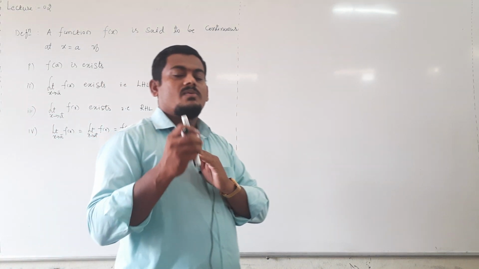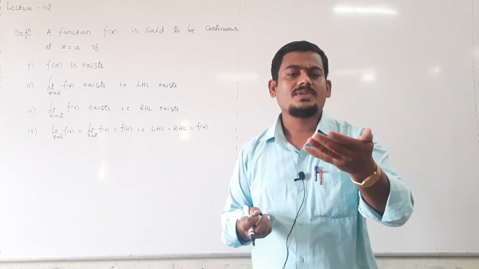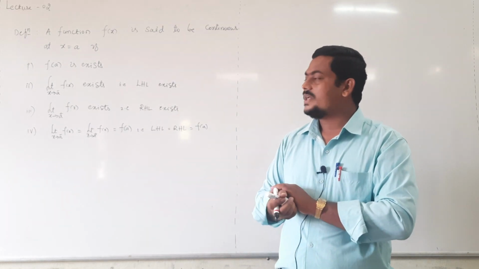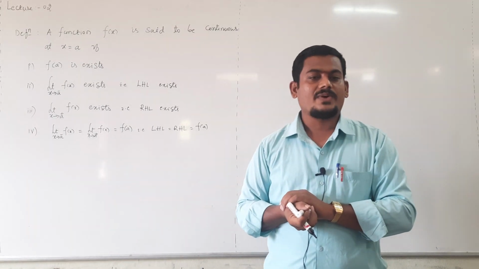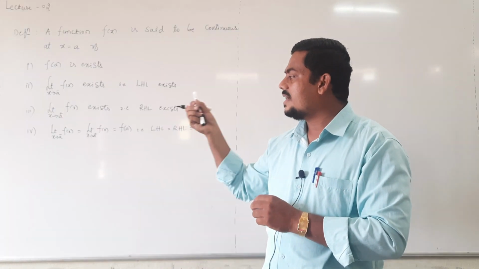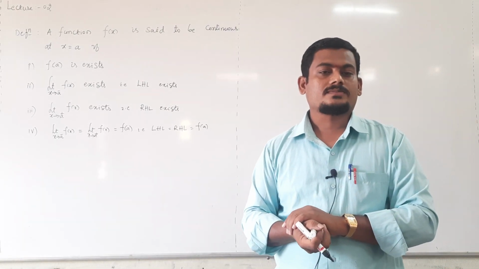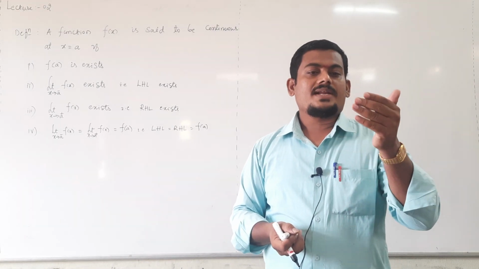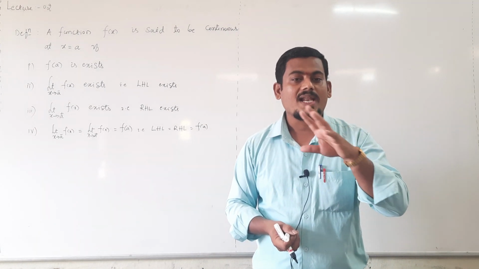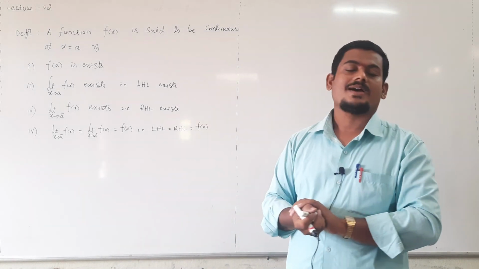A function is said to be continuous at x equal to a if the functional value is defined, means it gives a finite value. The left hand limit exists, the right hand limit exists, and the functional value also exists, and all are equal. All three values are equal and exist. It is a very important point. This is the definition of continuity of the function.